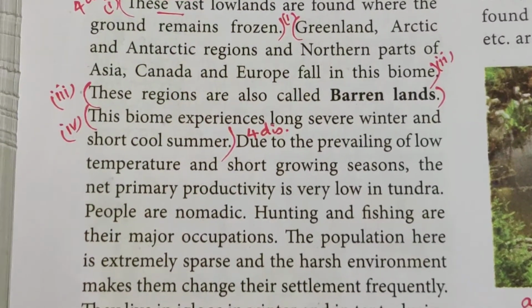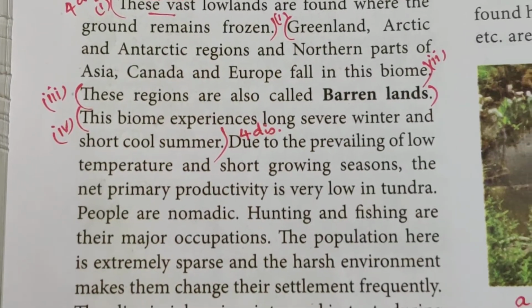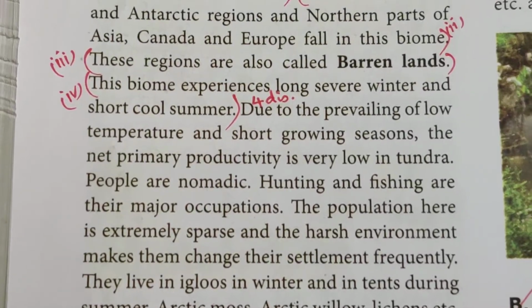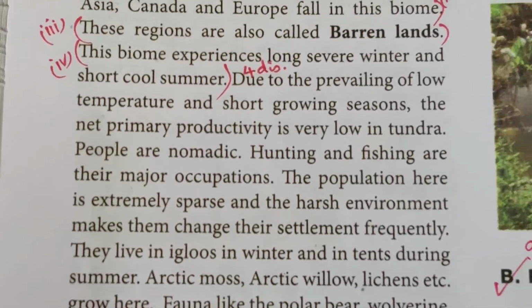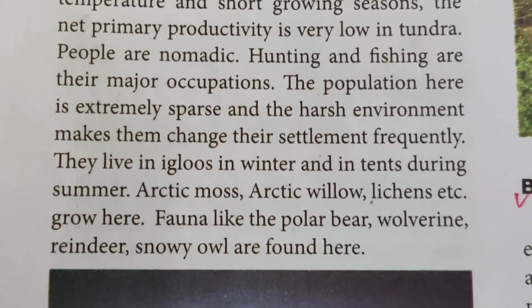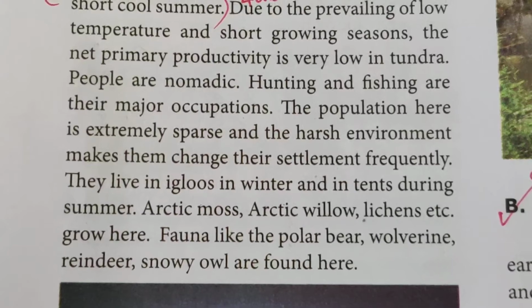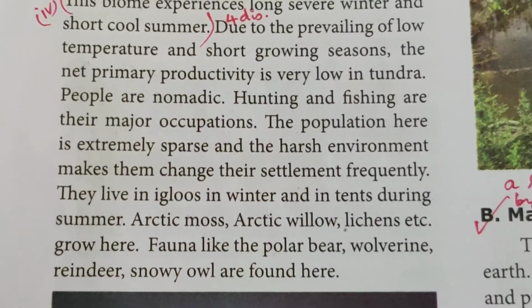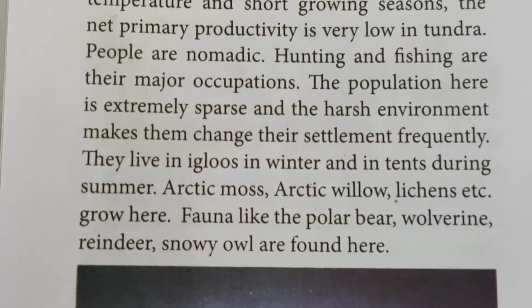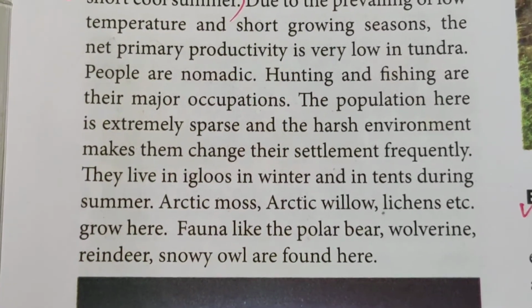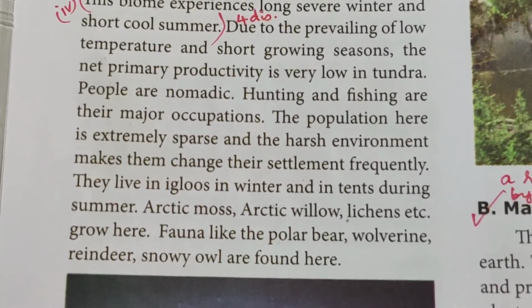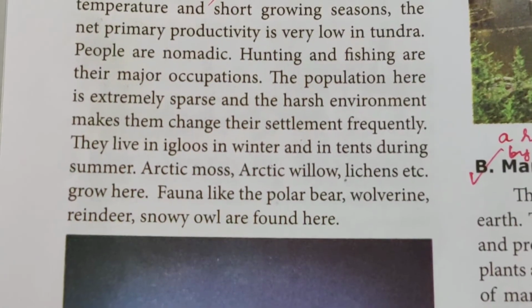This biome experiences long, severe winters and short, cool summers. Due to the prevailing low temperature and short growing seasons, the net primary productivity is very low in tundra. People are nomadic. Hunting and fishing are their major occupations. This is the knowledge they have. The population here is extremely sparse, and the harsh environment makes them change their settlements frequently because of the cold winter season.